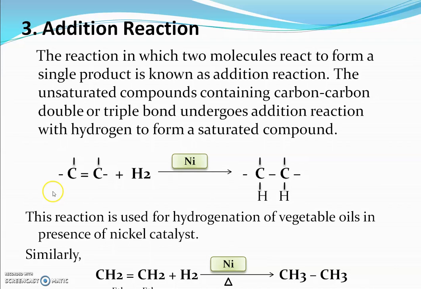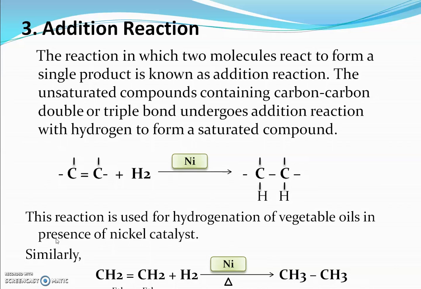Let us look at this reaction. Here this compound is an alkene because there is a carbon to carbon double bond. When this alkene is reacted with hydrogen in the presence of nickel as a catalyst, the double bond breaks and is converted into a carbon to carbon single bond. Means in this reaction the unsaturated hydrocarbon is converted into a saturated hydrocarbon.